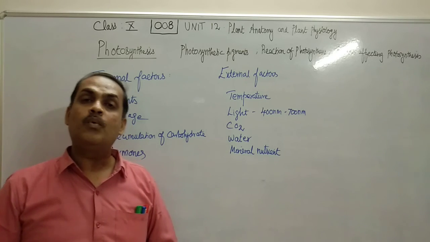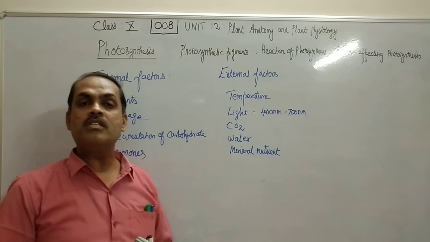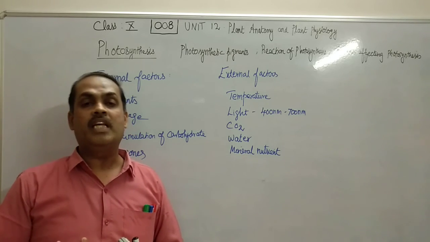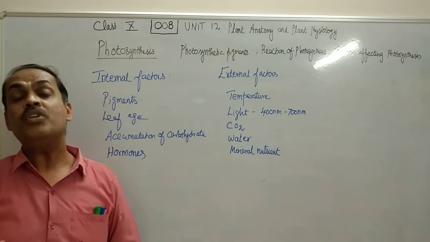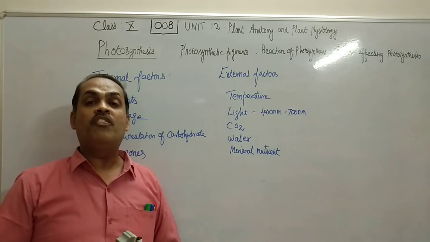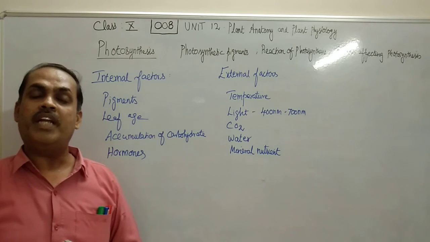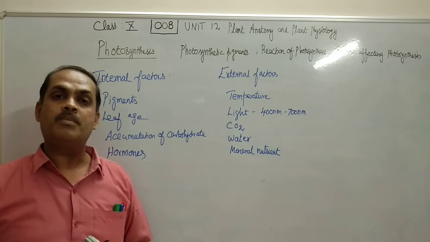So in this class, we have studied the definition of photosynthesis, the pigments involved in photosynthesis, the two reactions of photosynthesis, that is light reaction and dark reaction, and the factors affecting photosynthesis. Students, please go through your textbook and learn this concept clearly.